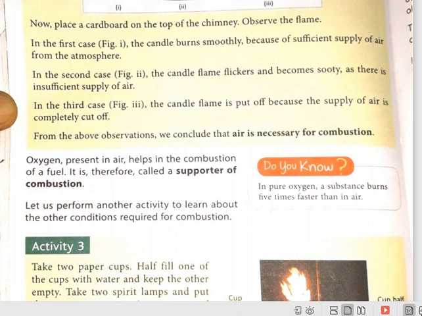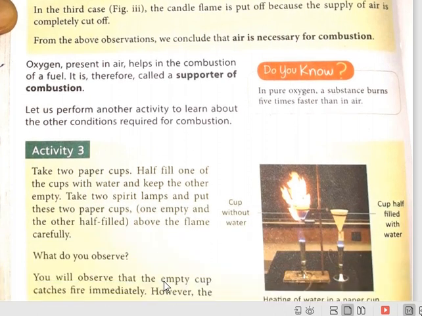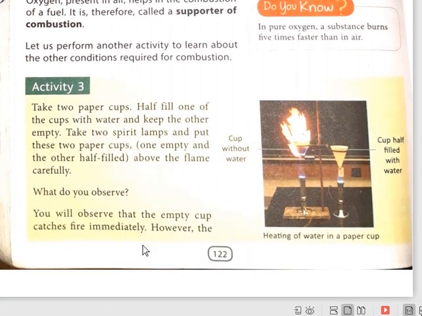Okay. It is due to the presence of oxygen. Now the second activity, for the second condition. The second condition is that to burn any substance, we need to heat that substance up to its ignition temperature or above its ignition temperature.